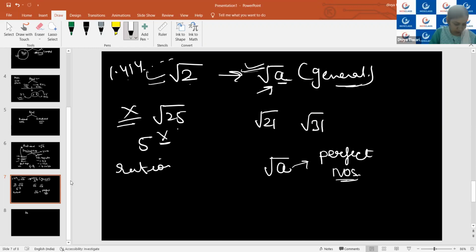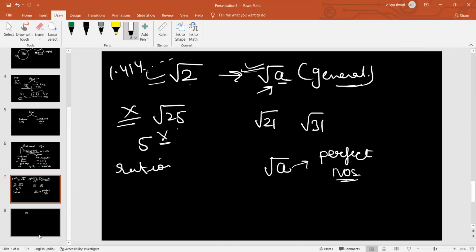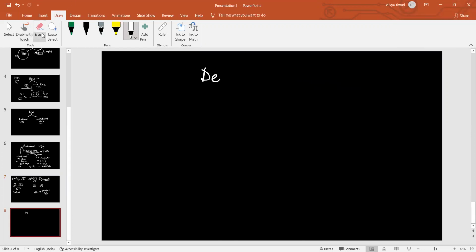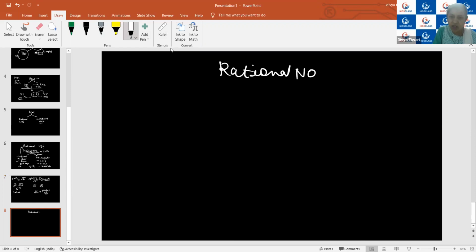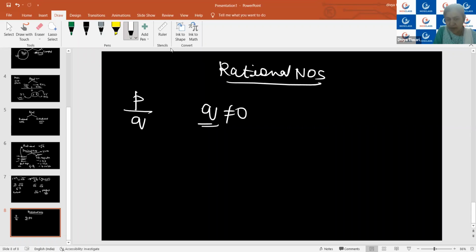Vedant, is it clear to you? Yes, ma'am. Okay. So now our chapter will be starting from here itself: what is a rational number and what are its properties. I hope you are all clear with what a rational number is. Generally in junior classes, we say that any number which can be represented in the form p by q, where q cannot be 0, is a rational number. But now, as we are in a higher standard, we will say any number is a rational number whose decimal expansion